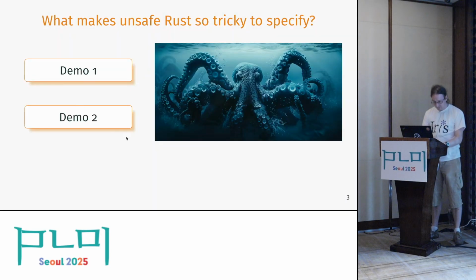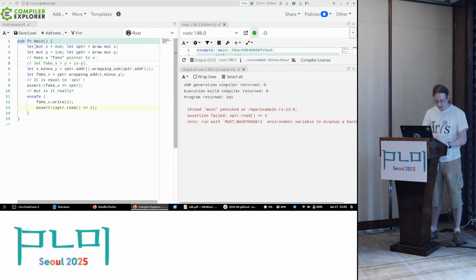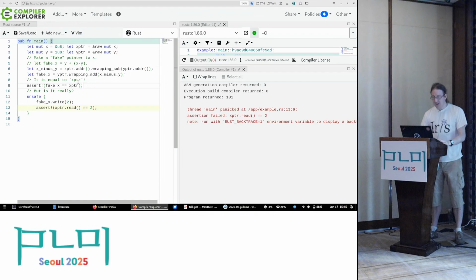And then there's a second demo, which is a bit more spicy because it involves pointers. So what we have here is, I'm going to go over this program as slowly as I can. We start with two local variables, x and y, initialized to 0 and 1, and we get a pointer to both of them. And I helpfully named the pointers after the variables. And then we do a few shenanigans here, which boil down to computing y plus x minus y, which of course the two y's cancel out. So this is basically just x, and we use wrapping arithmetic, so there's no weird hidden overflow nonsense or anything like that going on here. This is really just y plus x minus y. And we can even confirm that, yes, those are actually the same pointer.